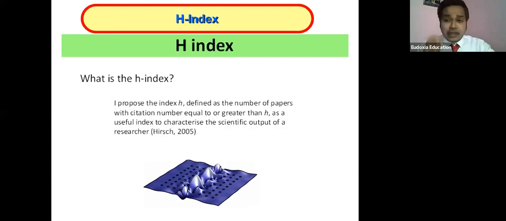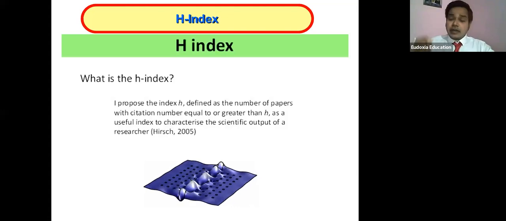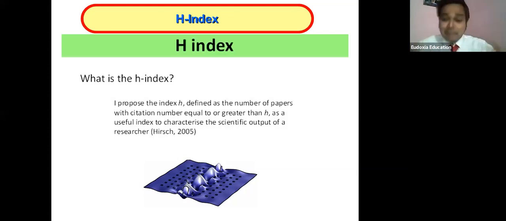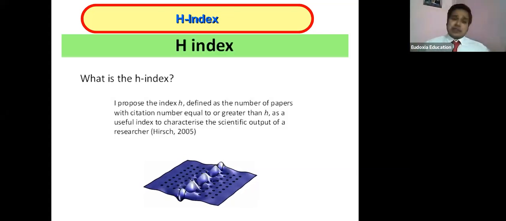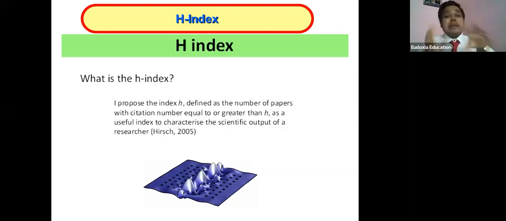H index is identifying internationally the quality of your work. If no one is citing your work, if no citation is in your work, then why are you doing this? Again, we have to come to that 3 Idiots movie I have shown you. I am doing my research, without anything, I am making publications only. I want to grow my publications day by day. There is no citation, I don't care about citation. You have to think about citation. Need not to care, that is, if your paper is not getting citations, you need not worry. Please don't worry if you are not getting citations.